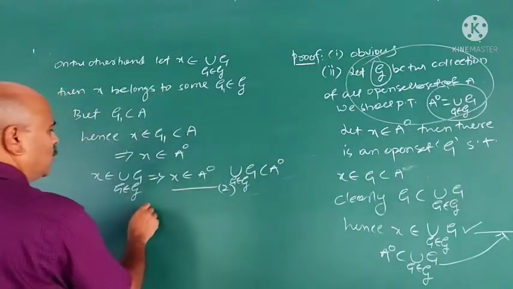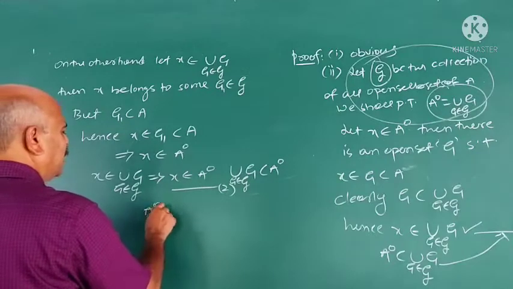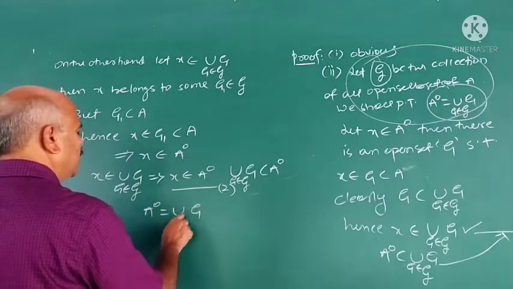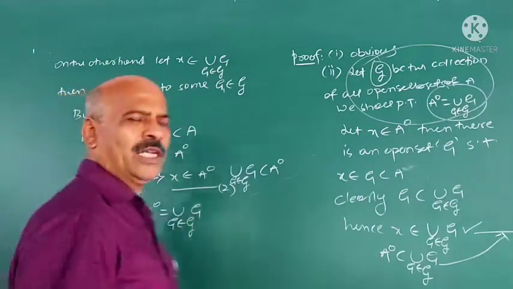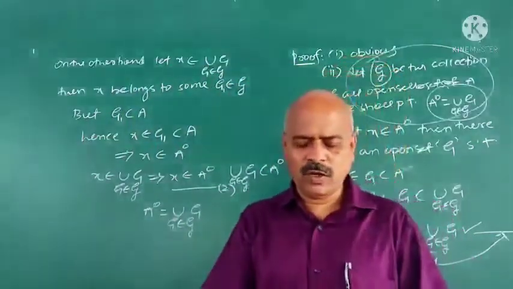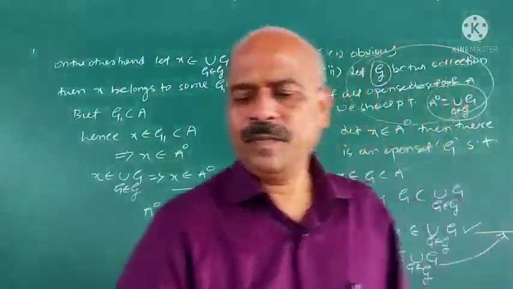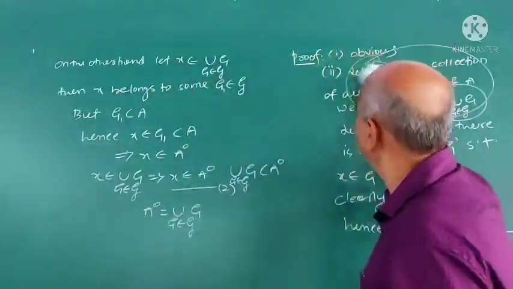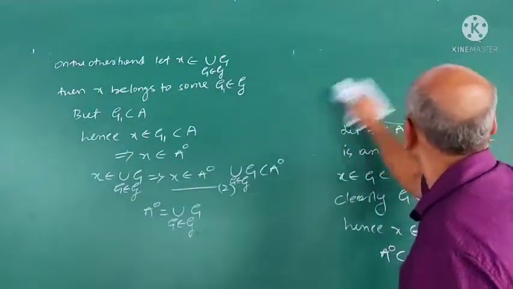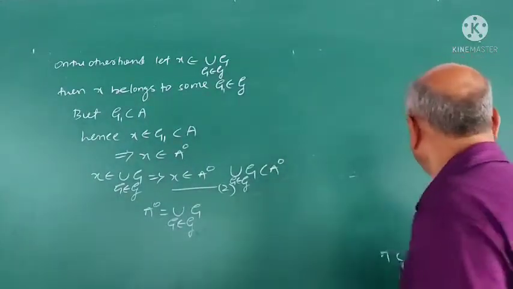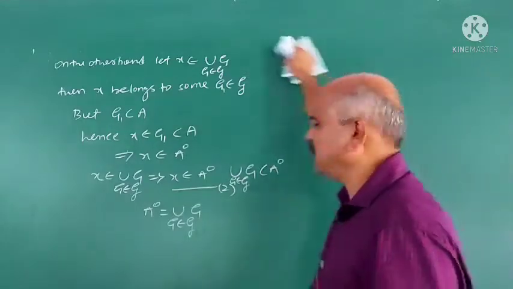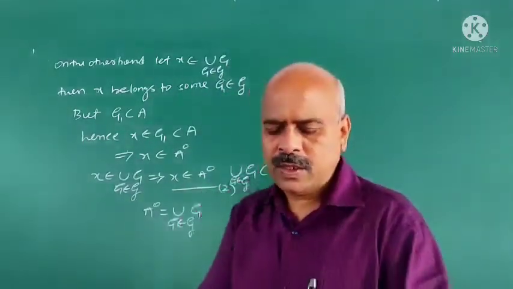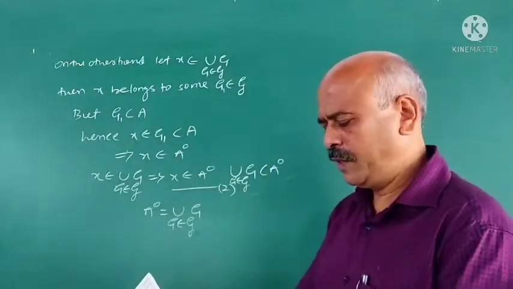From 1 and 2, interior A is union of G, G belongs to G. Therefore, interior is union of open sets, or interior is union of open subsets of A. Third one, what is the third one?